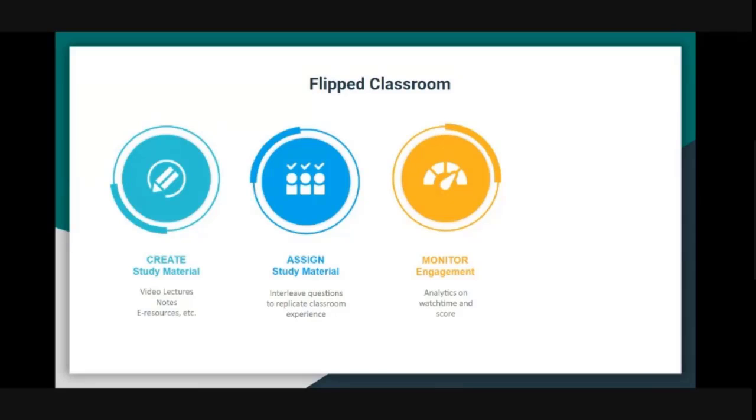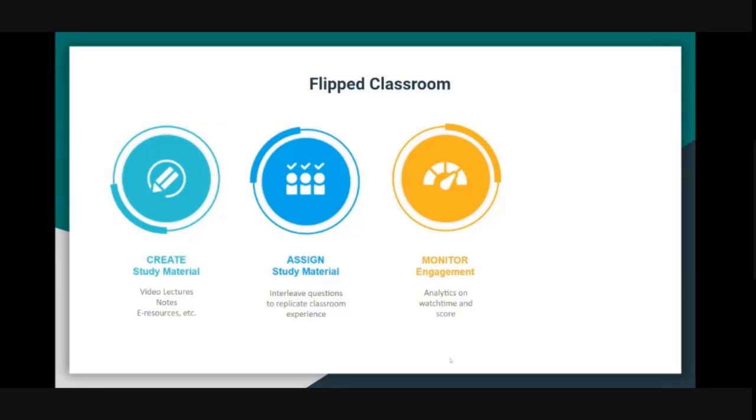Like I said, if it's a PDF without any interleaved questions, we can just leave it to trust and think that people are going to review that material before coming, but they won't. 80% of students, rather, will not review the material before coming to the class. So we need a mechanism to monitor that engagement as well. If it's a video, we need some data on how much time they spent in the video. Did they watch the video at all? How many questions did they get right?